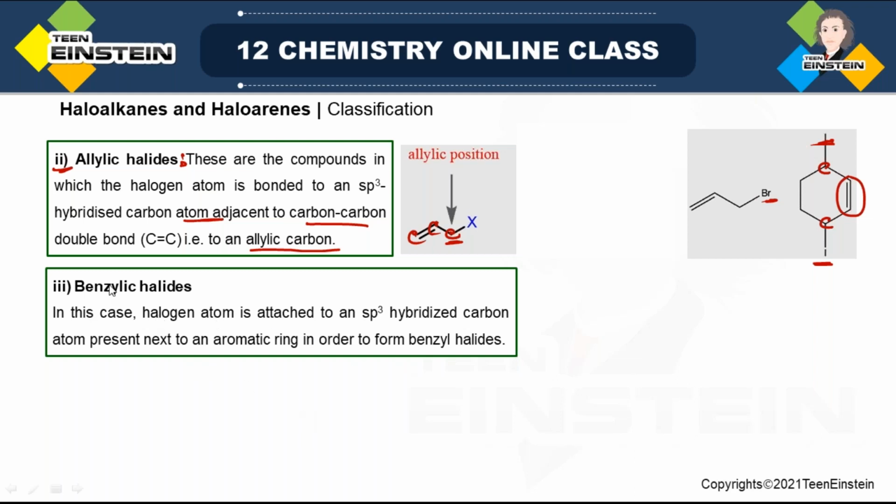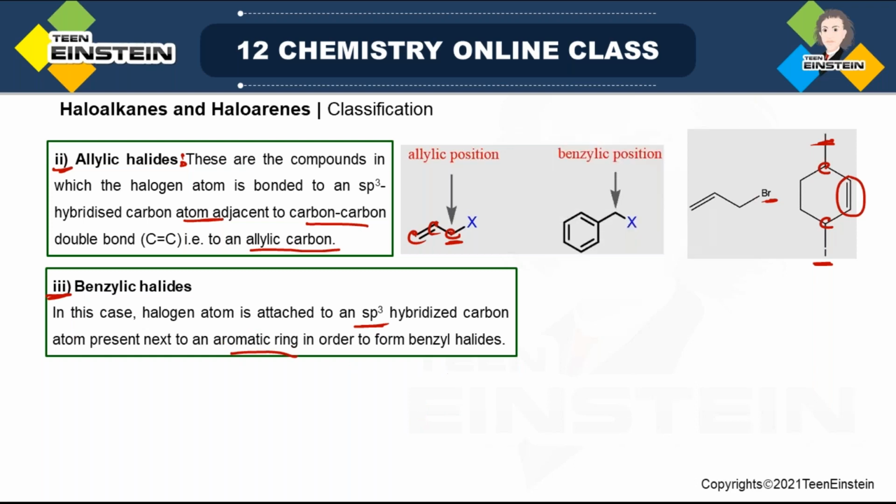Benzylic halide, number 3. In this case, obviously benzyl group will be there. In this case also halogen atom is attached to sp3 hybridized carbon, because the broad category under which we are discussing 1, 2, 3 is itself sp3 carbon halogen. So obviously halogen atom will be attached to sp3 hybridized carbon. But this sp3 hybridized carbon is actually next to an aromatic ring, and that is why this carbon is benzylic carbon.